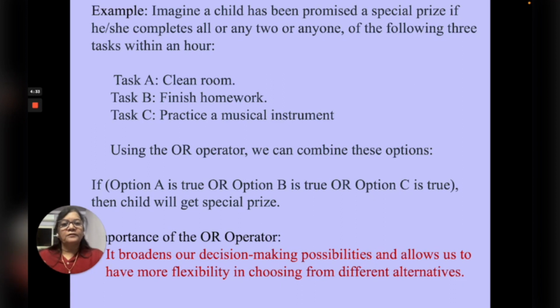Using OR operator, you can combine all these options. So if option A is true, or option B is true, or option C is true, then the child will get a special prize. The importance of OR operator is it broadens our decision-making possibilities and allows us to have more flexibility in choosing from different alternatives.